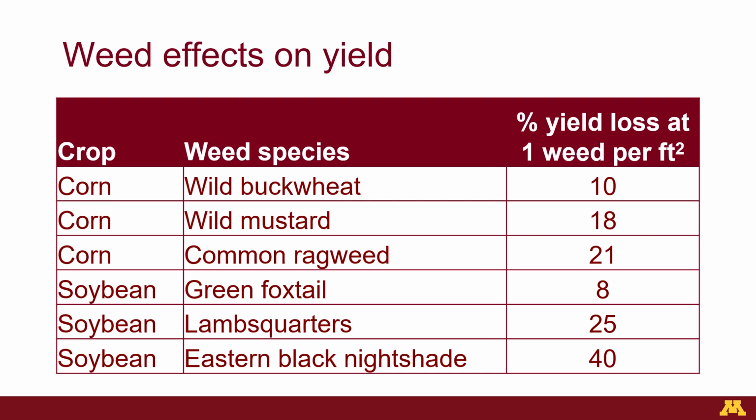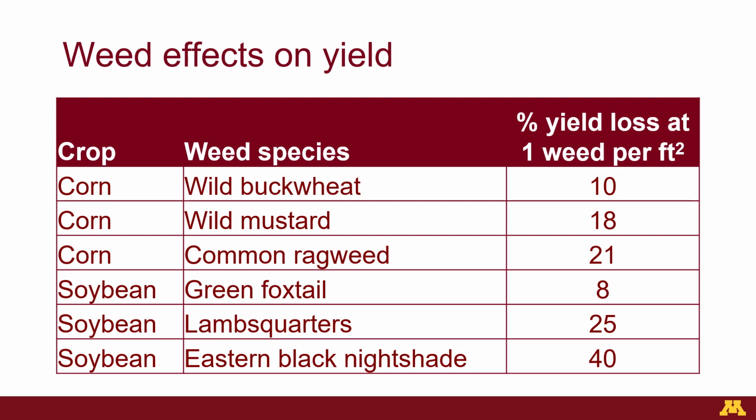Even small populations of weeds can affect yield. Therefore, in most cases, weed control is necessary. This table shows the percentage of yield loss that might be expected due to one weed per square foot of different weed species. In corn, one wild buckwheat plant per square foot can lead to a 10% yield loss. In corn, one wild mustard plant per square foot can lead to an 18% yield loss. Also in corn, one common ragweed plant per square foot can lead to a 21% yield loss.